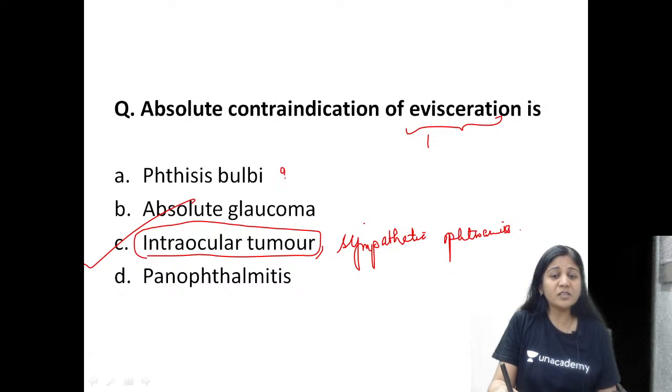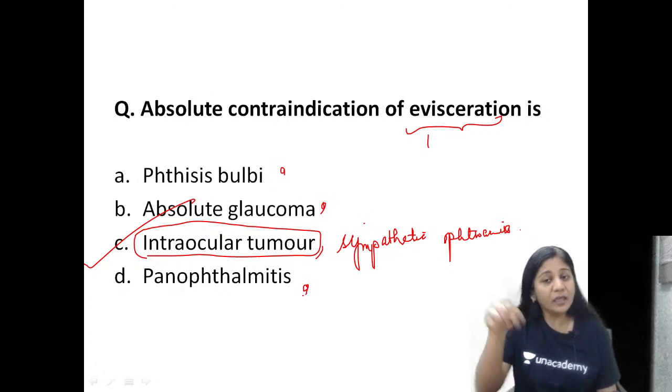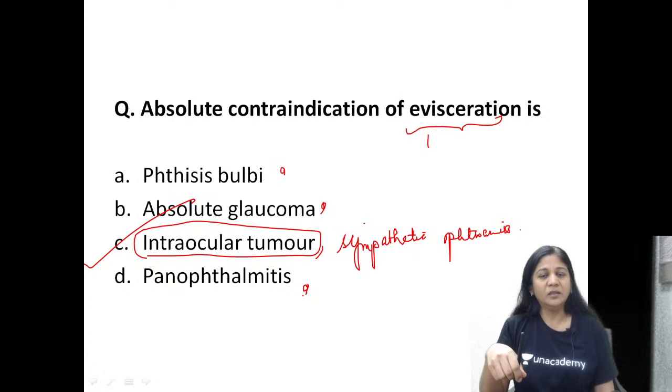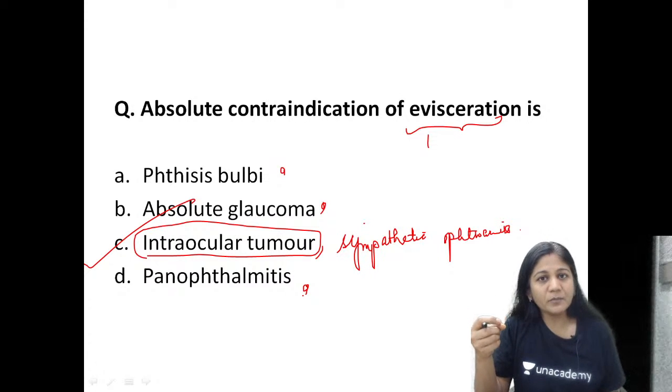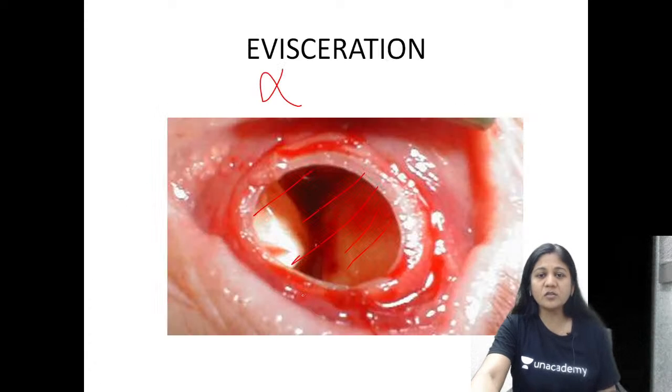The rest of the conditions are the indications of evisceration. When you have a painful blind eye, any end stage disease of the eye giving pain or a poor cosmetic appearance, it's better to take the eye off. That procedure is called evisceration. These can be your picture questions also.